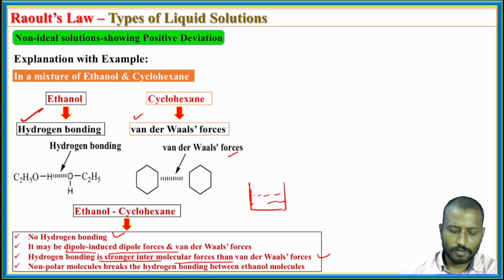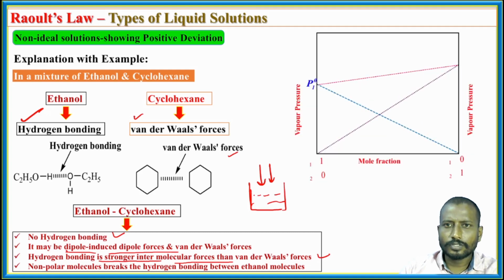So the number of molecules going to the vapor state increases because the forces are weakened after mixing. More ethanol molecules and more cyclohexane molecules enter the vapor state. Therefore, they exert greater pressure on the surface of the liquid, resulting in a higher vapor pressure.